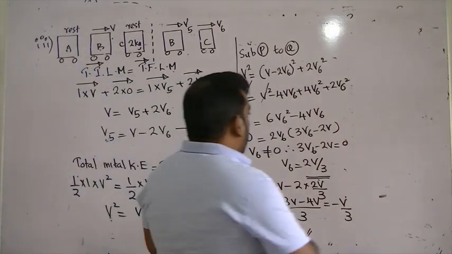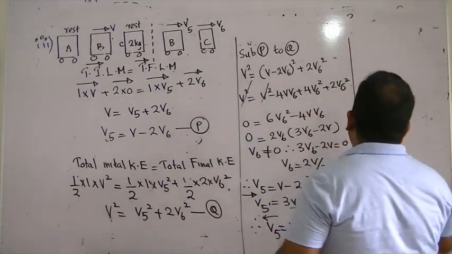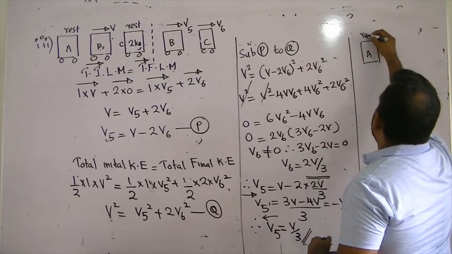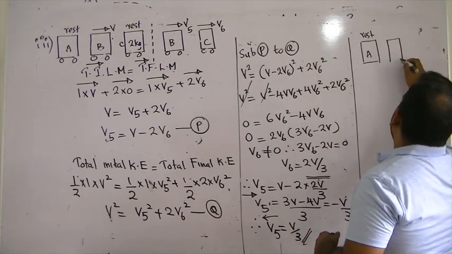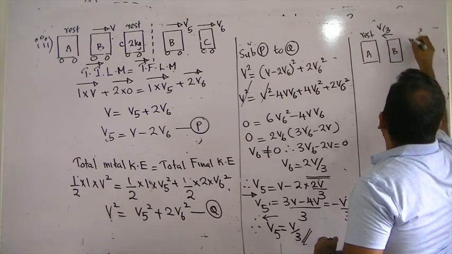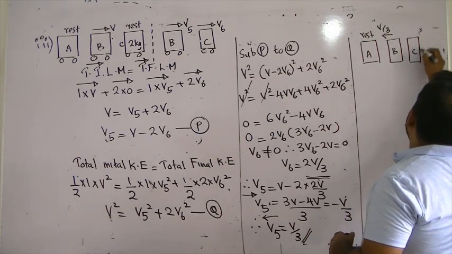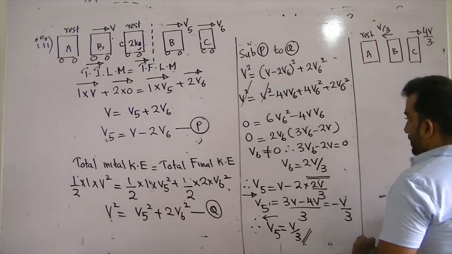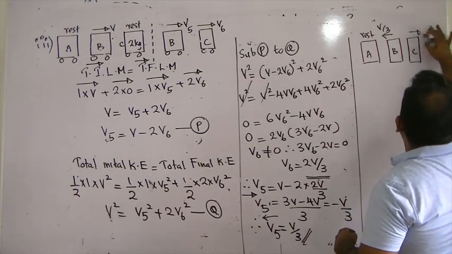Okay, so if I draw this for your understanding, A is at rest, B is travelling backwards with V over 3, C is travelling forwards with 2V over 3.